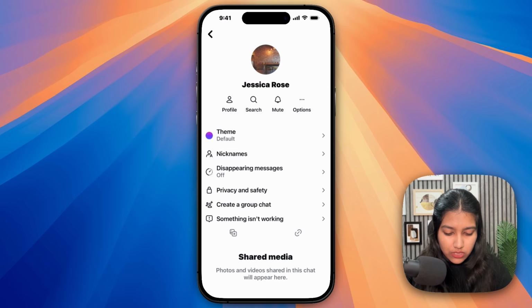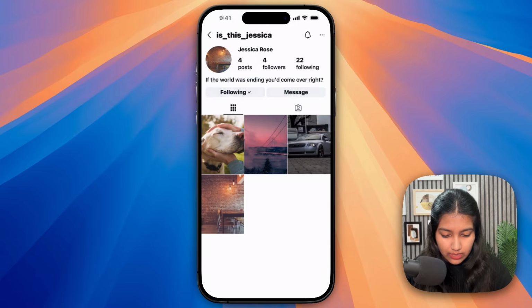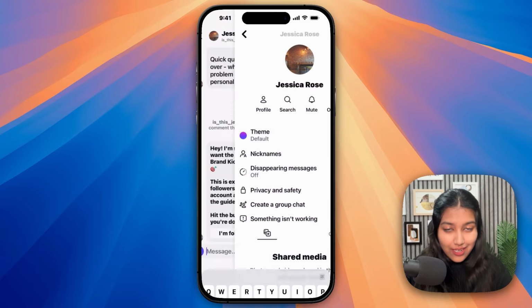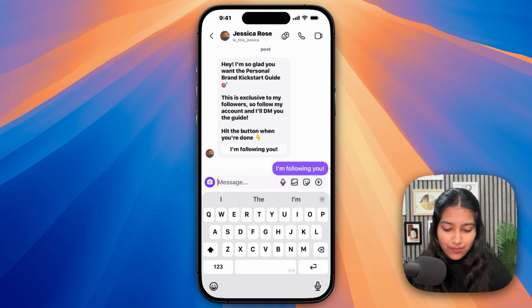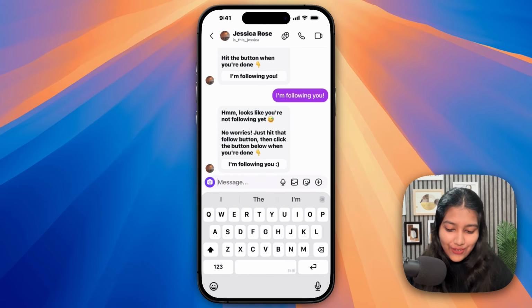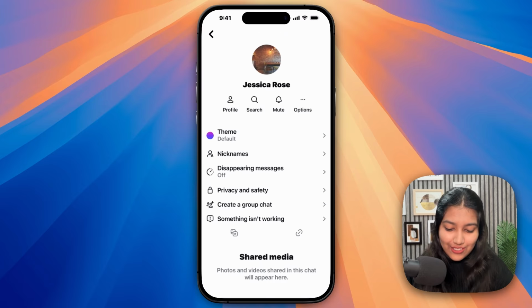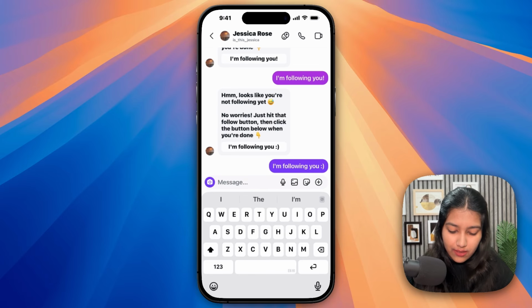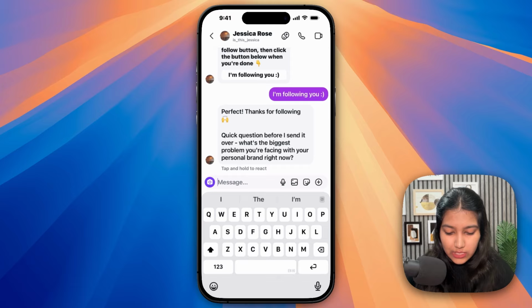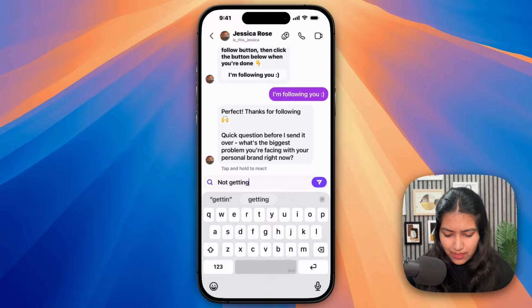Or if you want, let me just unfollow it for you so that I can validate the conditions logic that we had implemented. So right now I'm unfollowing the account and I'm going to still click on I'm following you. Then it's going to tell me that it does not look like you're following yet. So now let me follow and then click on this button. Alright, so what's the biggest problem you're facing? Not getting views, maybe. I don't know.